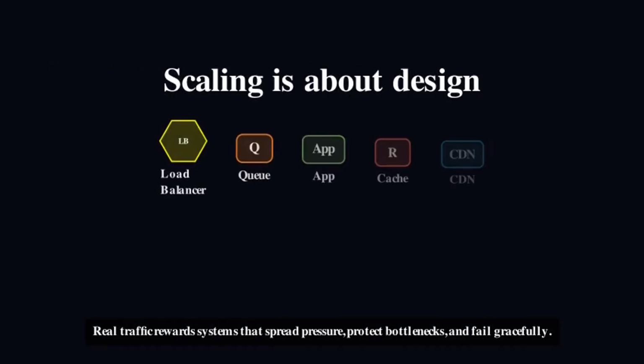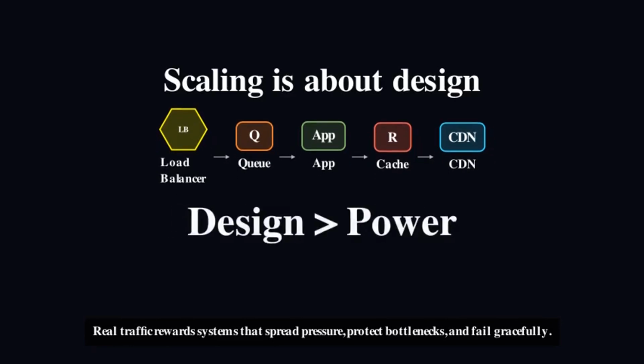Scaling is not about having one powerful machine. It is about designing a system where many machines work together, each doing a specific job. And understanding these pieces, load balancers, queues, caches, CDNs, is the difference between an app that survives a traffic spike and one that collapses under pressure.